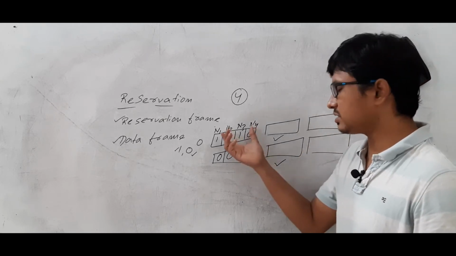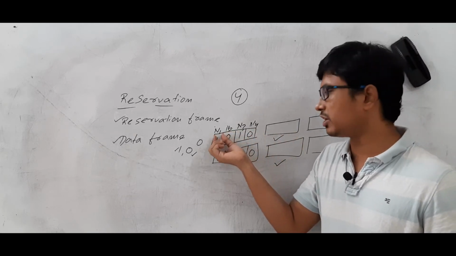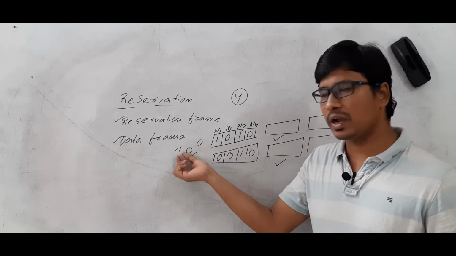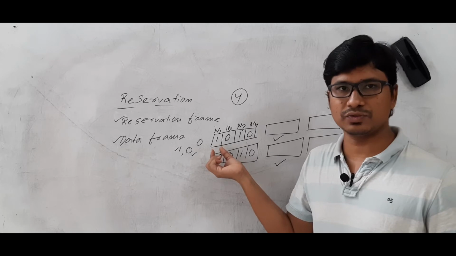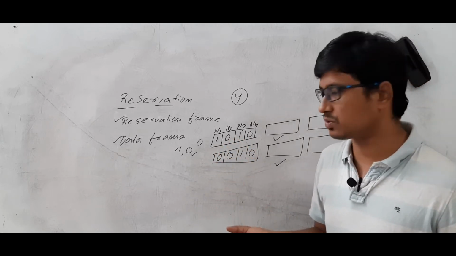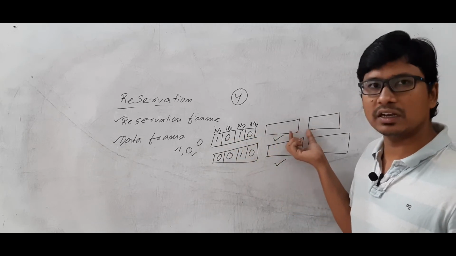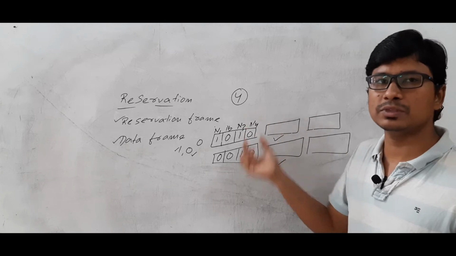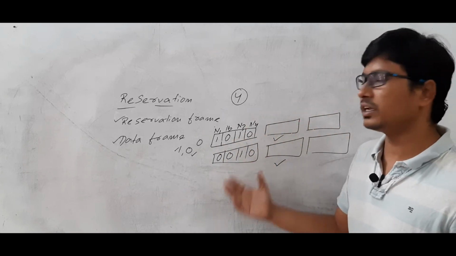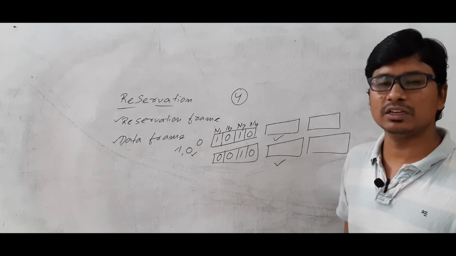So you will have a reservation frame and you will have the data frames. During the reservation frame, each node can keep its value as 1 or 0. If it is 1, the node wants to transfer data. If it is 0, the node does not have any data to transfer. Once the reservation frame completes, we get the data frames. Using the data frames, the nodes transfer the data. Once the data transfer is finished, the reservation frame will come again. So this is the way the reservation mechanism works.